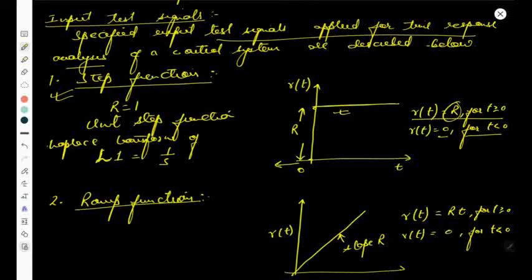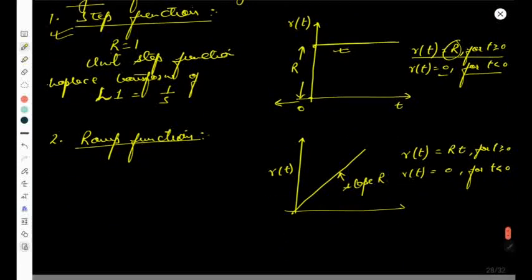Alright, so then next move to the ramp function. Ramp function is simply, as you can see over here, this signal is given over here. This is the time 0, and this is the time t, meaning the time is increasing over here, and the output signal R(t) varies with the time. So this signal is simply equal to R t, capital R into t. The slope of this is capital R, and the output is R into t. This is the output, and time is the input over here, but overall this function is simply called as